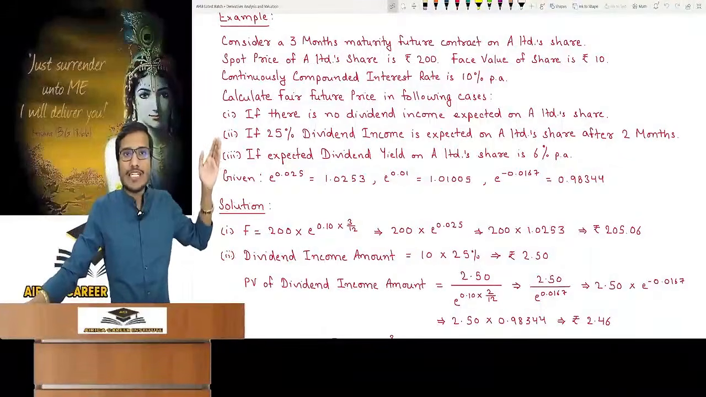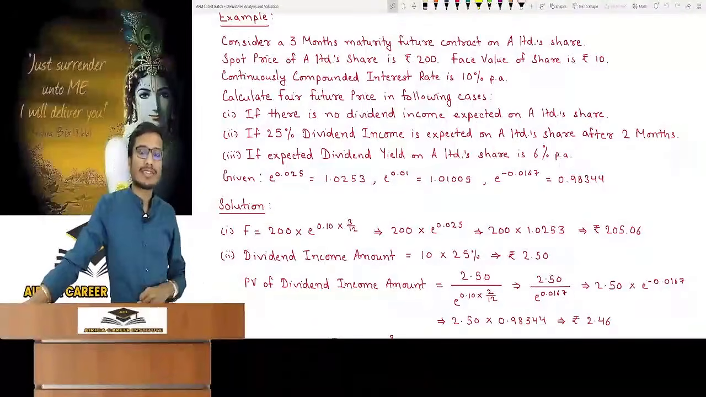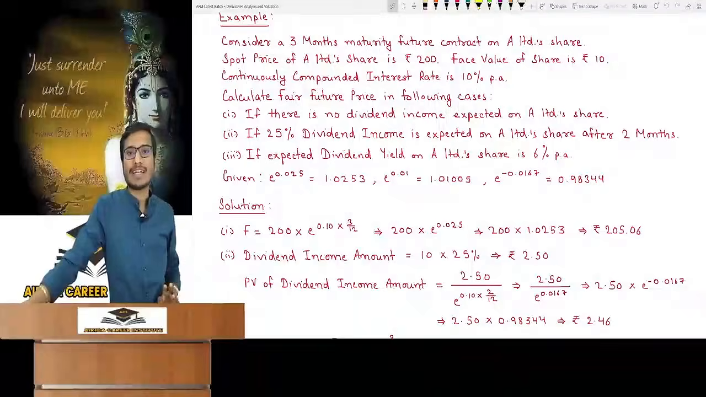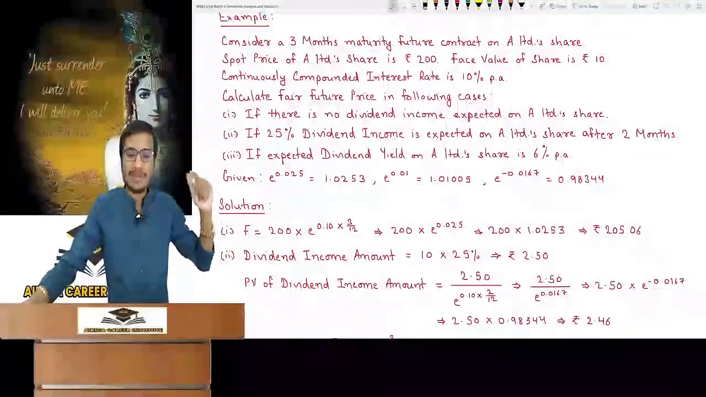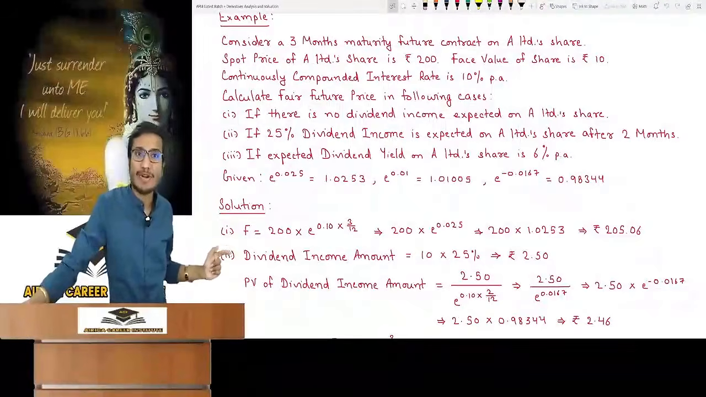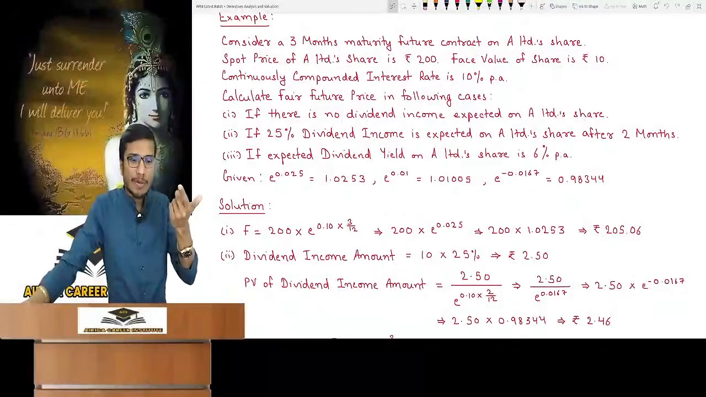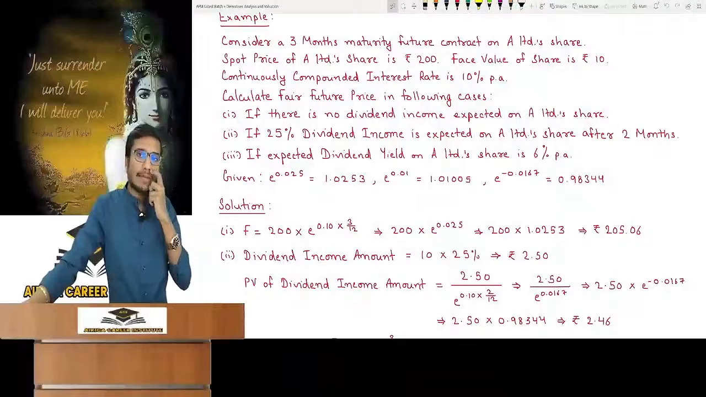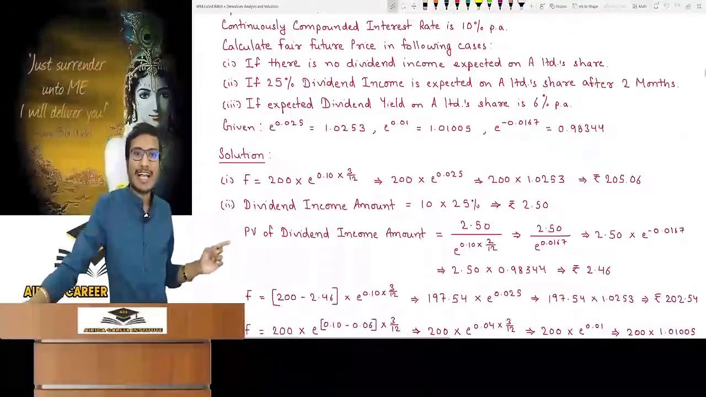Secondly, if 25% dividend income is expected on A Limited share after a period of 2 months. On A Limited share, after 2 months, you are expected to get a dividend income of 25%. Face value is 10. 25% of 10 is 2.5. Dividend is a fixed amount. Let's find the PV of this dividend. So 2.5 divided by, PV will be done on the basis of continuous compounding, e raised to the power R, 0.10 into time. Now you will get the dividend after 2 months, so multiply with 2 by 12.